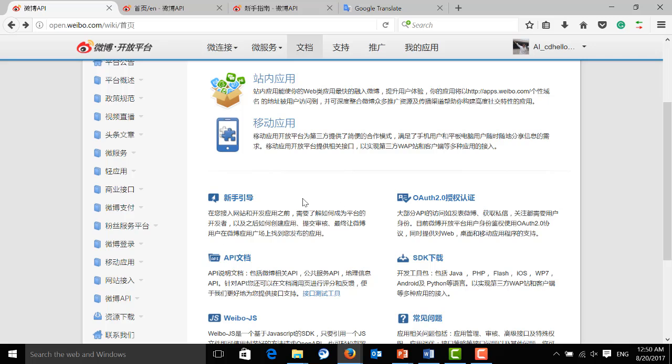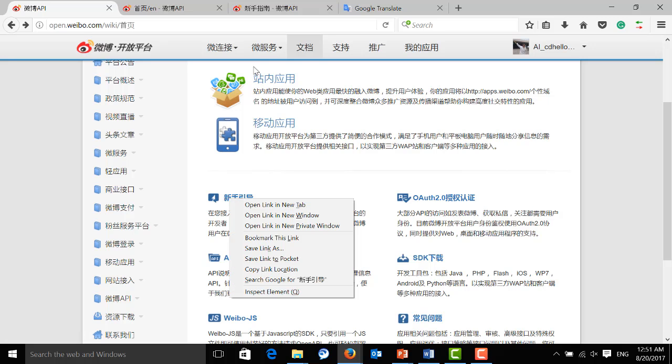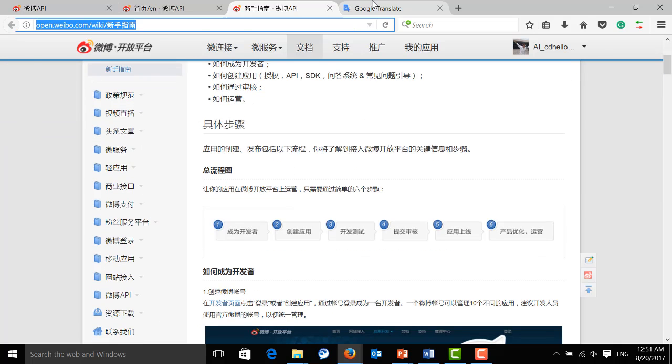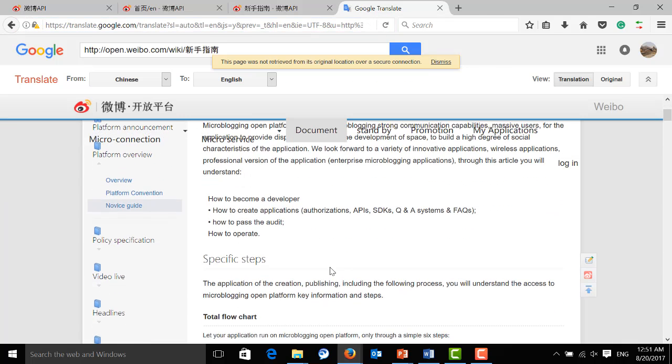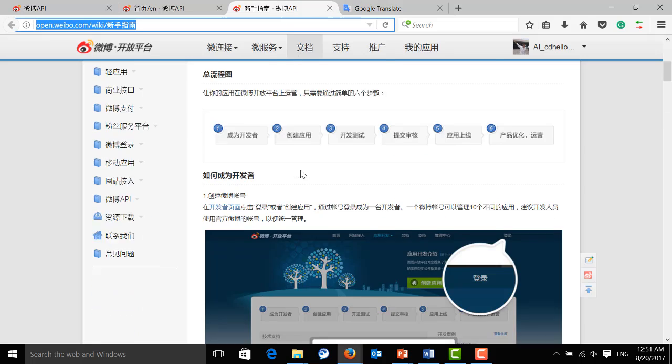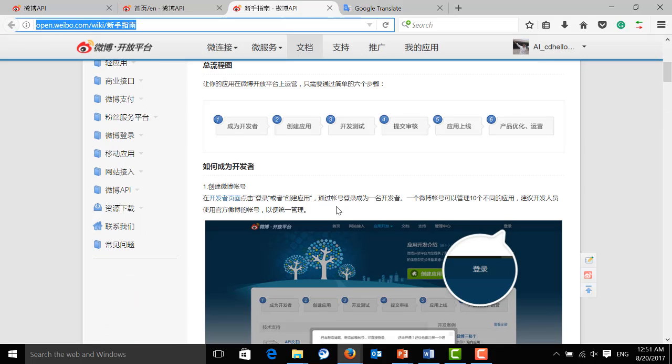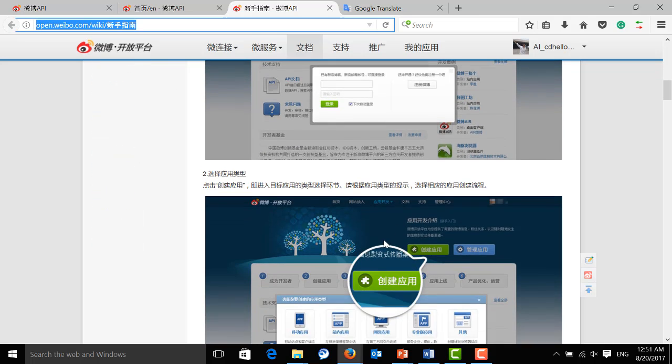Okay. In order to get data from the Sina Weibo platform, you have to register as a Sina Weibo developer. You click this one, and after you click, it goes to this page, which I have translated into English over here. They have screenshots, so you can basically just follow step by step to become a developer of Sina Weibo.